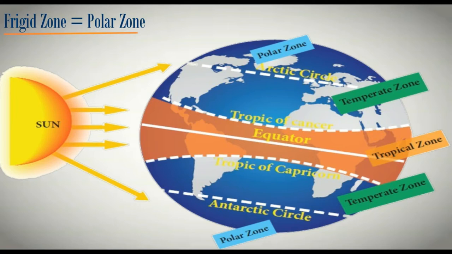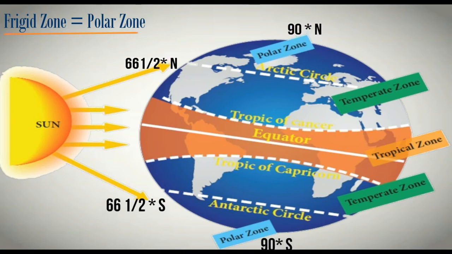Clear? So if you see the sunlight here, sunlight is extremely slanting here if you see the direction, and the distance between the earth and sun has also increased. So that is why here the temperature will be minimum, and that is why it is called frigid zone, north frigid zone and south frigid zone.